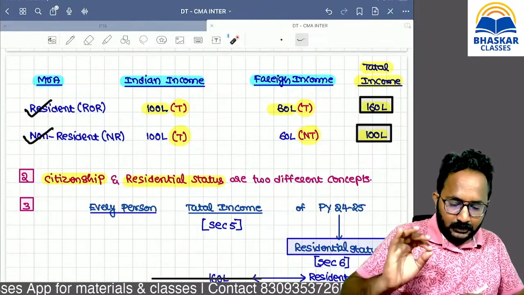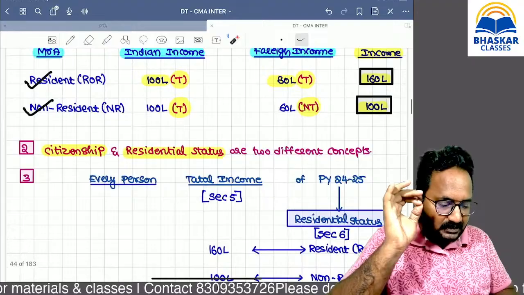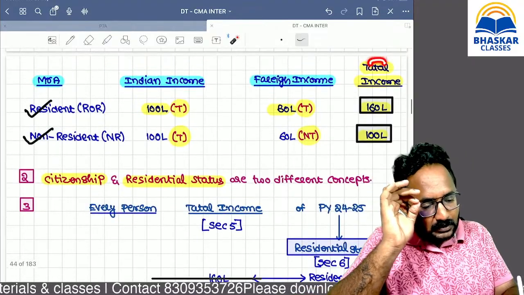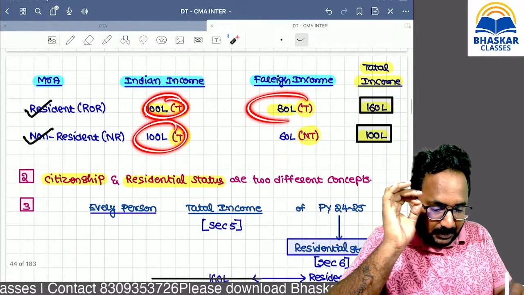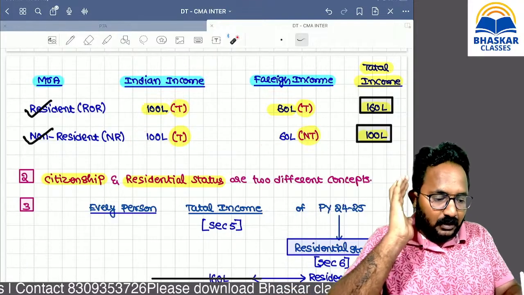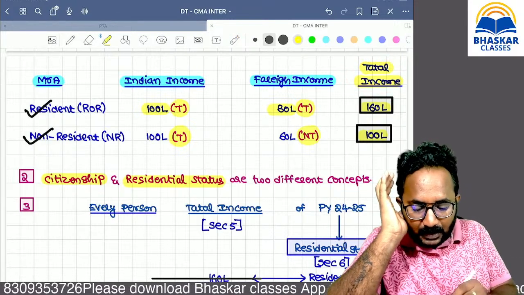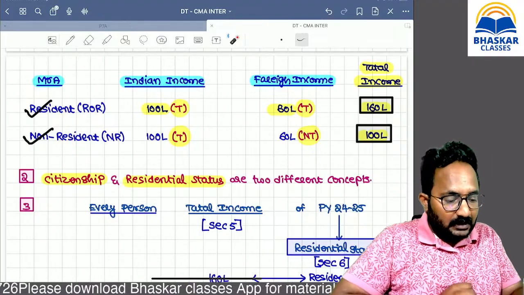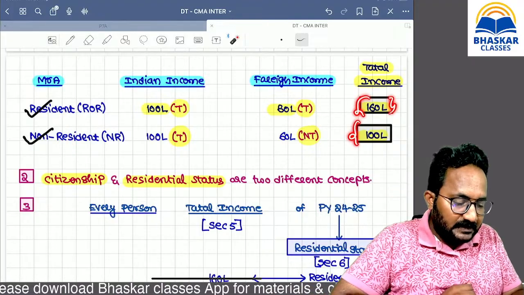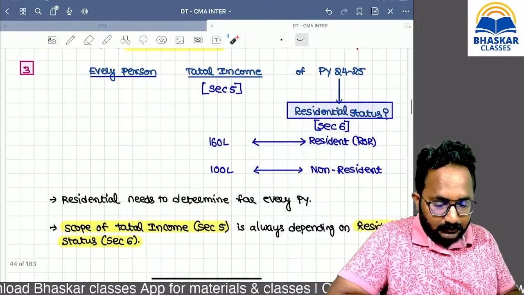Now, here we can say one thing. Both persons have the same income, they are earning 160 lakh only. But what is the taxable amount in India? It depends upon the residential status. Remember, the total income of a person depends upon the residential status. That is what I am telling you.